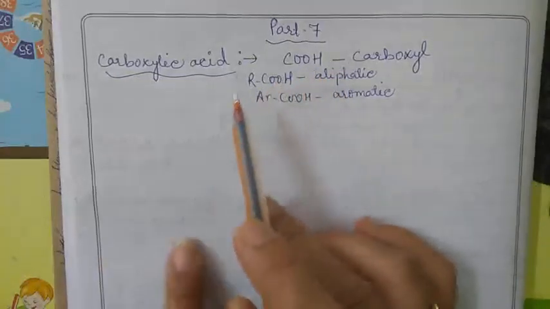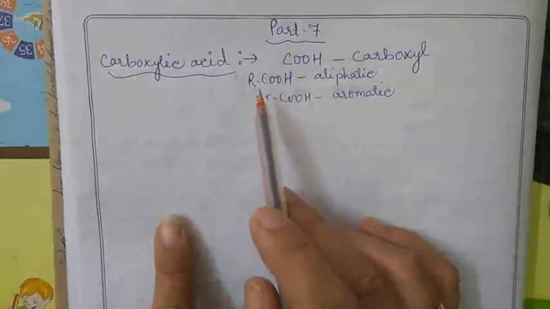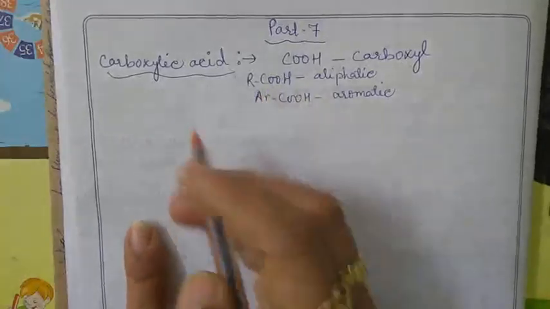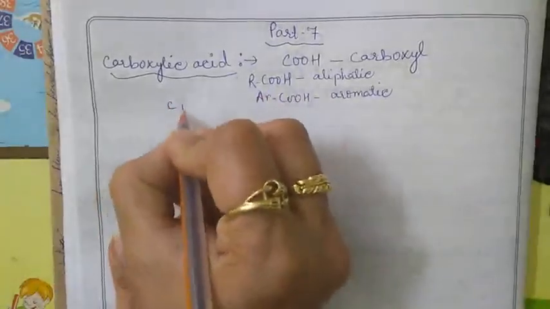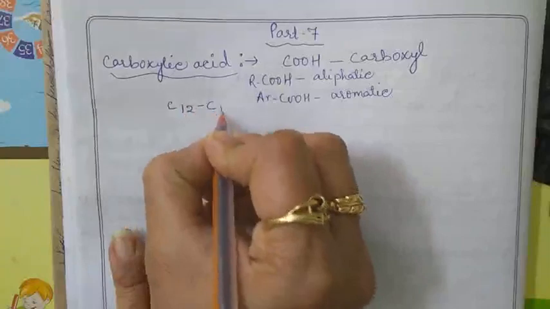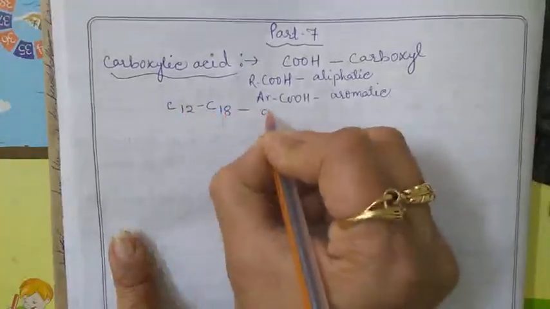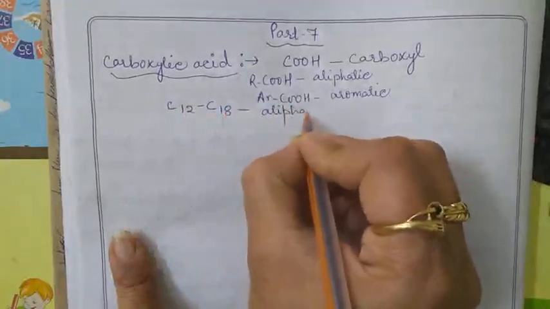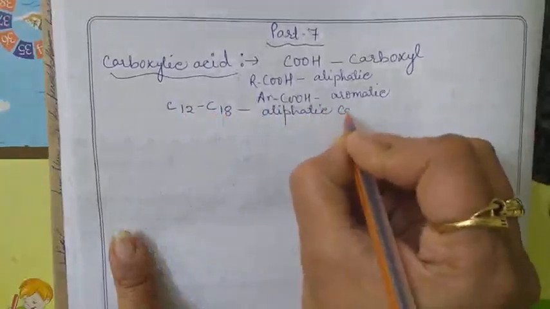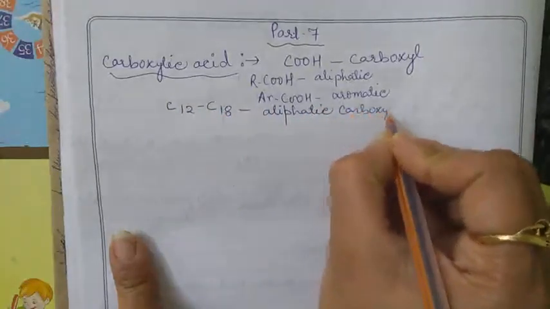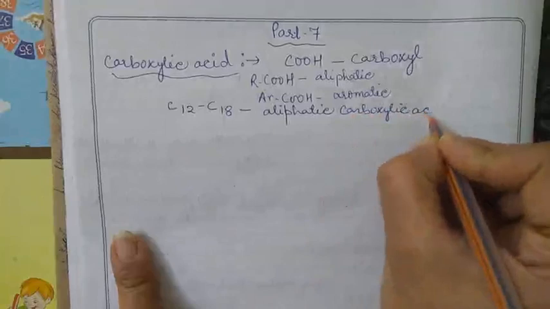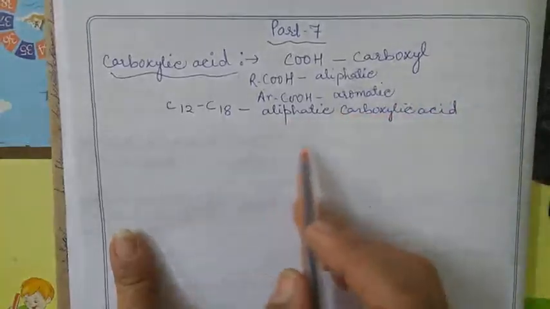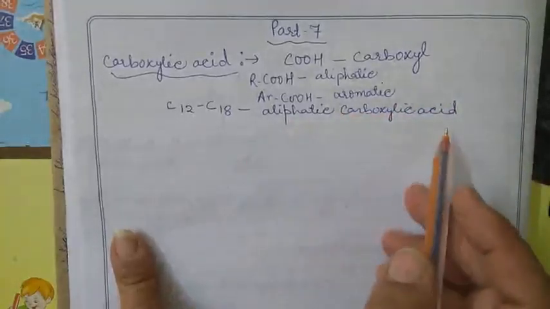Clear? Some higher members of aliphatic carboxylic acids, the higher members meaning C12 to C18. So aliphatic carboxylic acid means we are talking about the long chain structure. Clear?